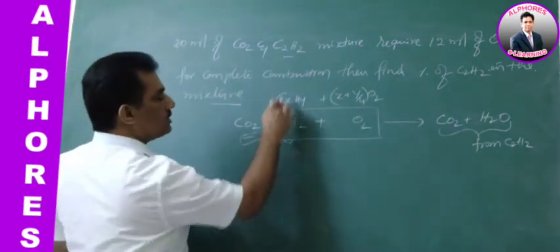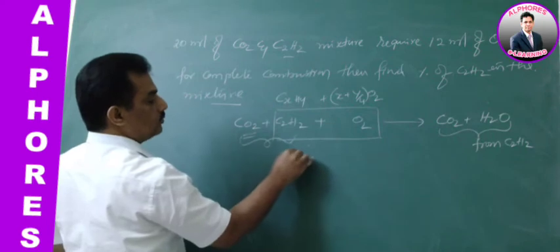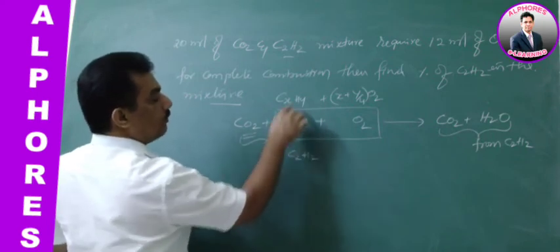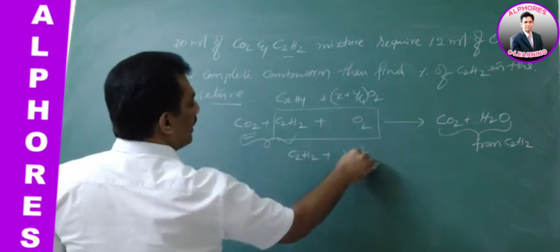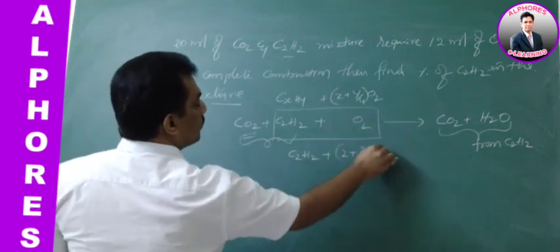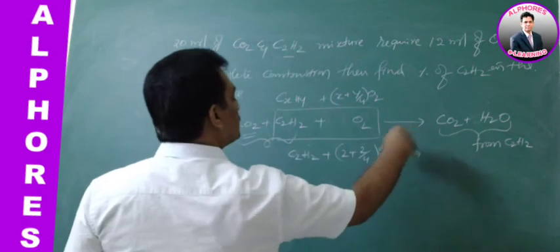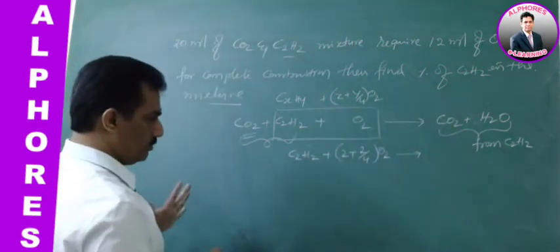In this case x is 2, C2H2, y is also 2, so 2 plus 2 by 4 O2 is required, whatever the products may be, we need not worry about that.